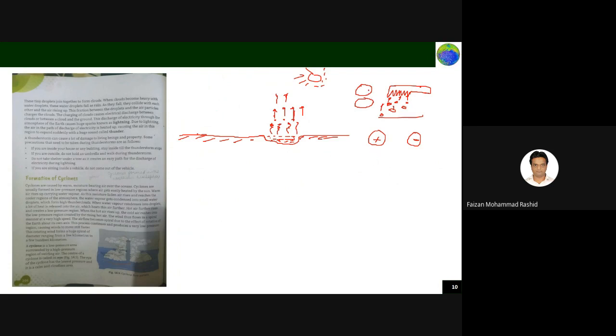Maybe if you take two pieces of plastic ball, one and two, you rub together. What will happen after some time? You'll find that both of them are coming and joining together. They are attracting each other. What is happening when you rub two pieces together? One becomes positive charge, other becomes negative charge, and they start attracting each other. The same thing happens in the environment also.